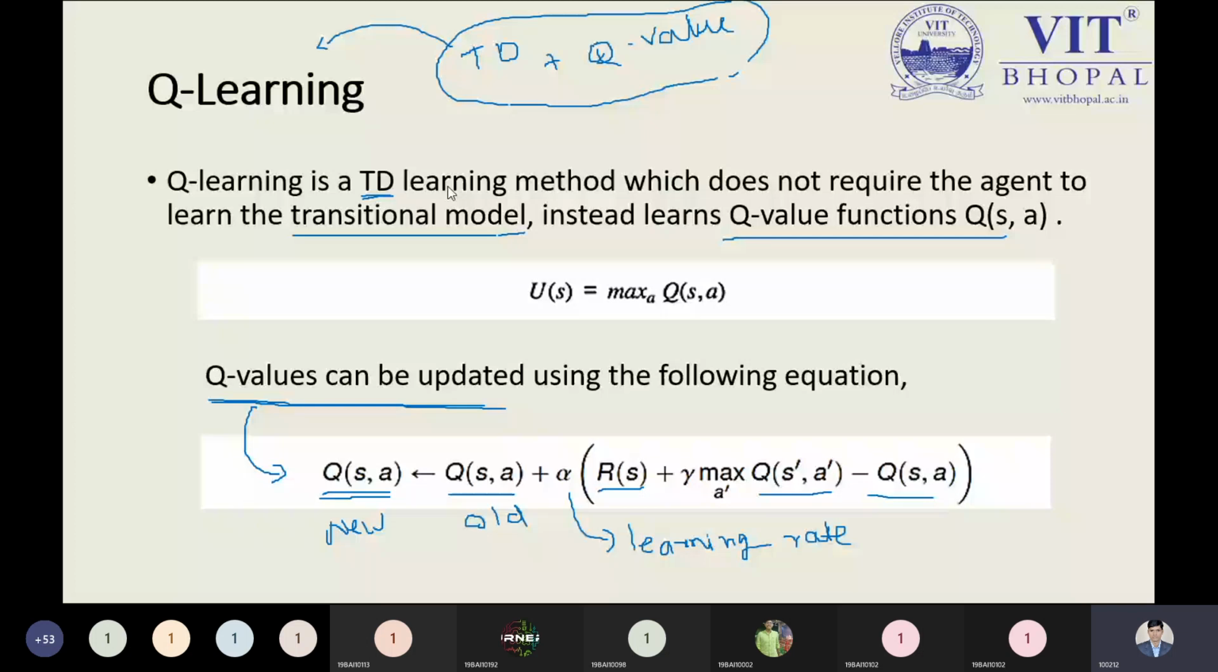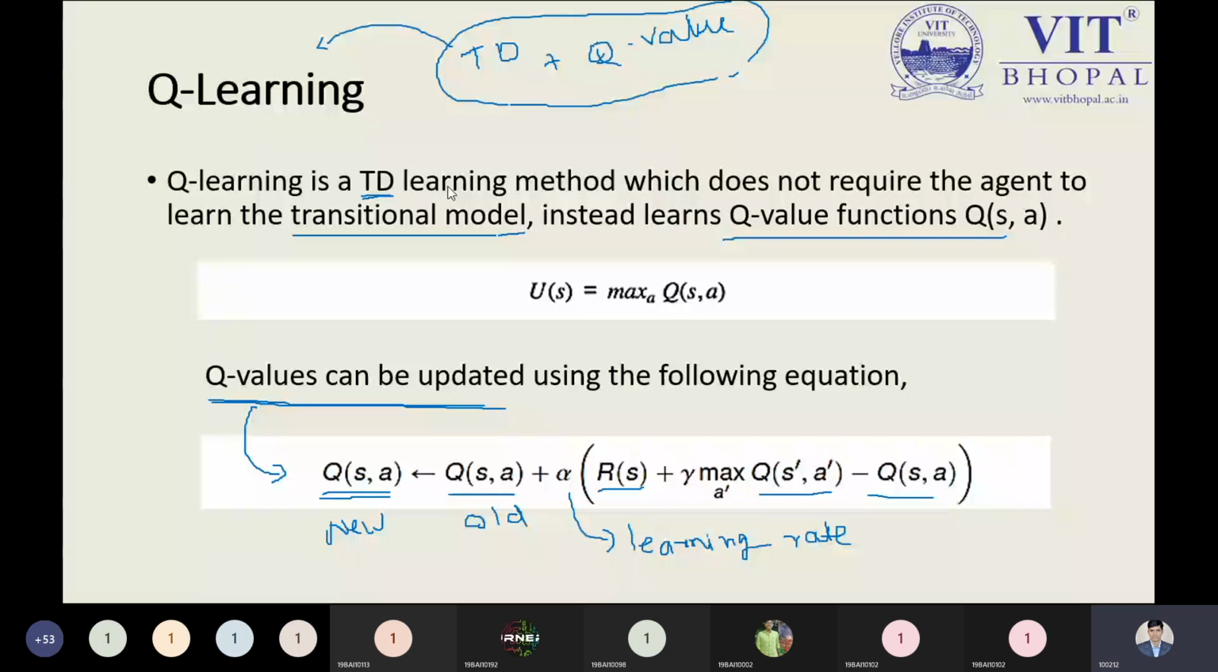Inside the bracket, you can see R(s). R is a reward function. This reward function is the previous state reward function plus gamma. This gamma, again, I'm talking about the discount factor, times the maximum over a dash, where a dash is the next state's action to be performed, and Q(s dash, a dash) is the Q value of the next state, whose action can be identified by a dash, and minus Q(s, a). Minus Q(s, a) means you're subtracting.